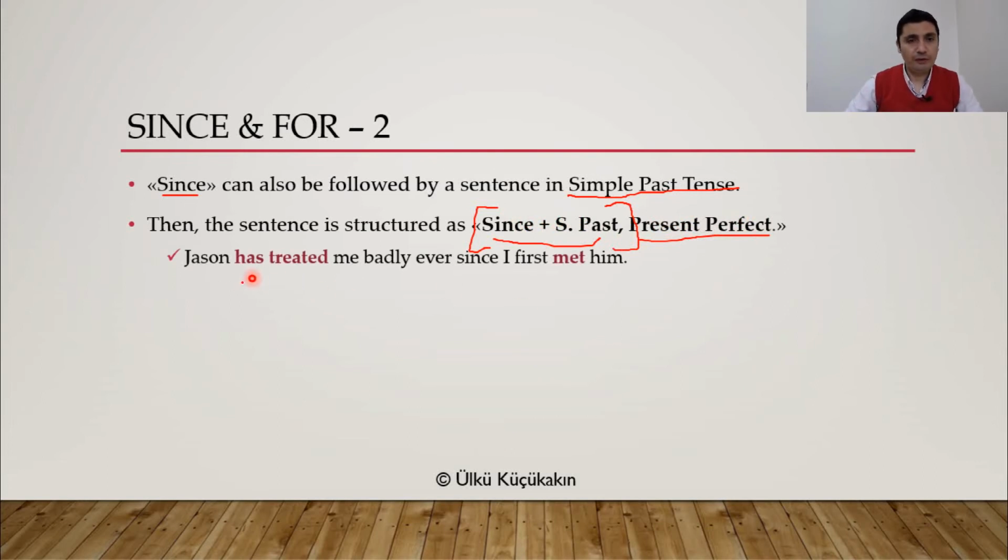So, for example, Jason has treated me badly ever since I first met him. So, since plus simple past tense. But your main sentence, your real sentence is Jason has treated me badly. So the state is treating me badly. Starting point is I first met him. When I first met him, he treated me badly, and he still treats me badly.